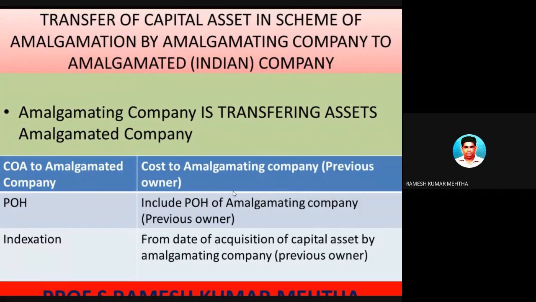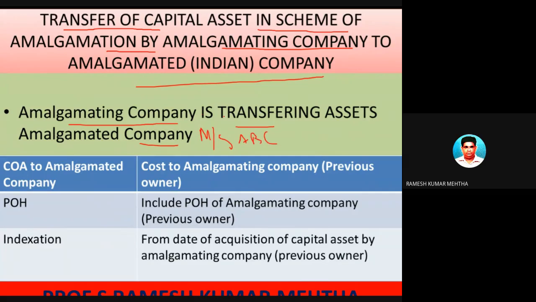Now we are going to talk about another situation: transfer of capital assets in a scheme of amalgamation by the amalgamating company to the amalgamated company. We will not go into what an amalgamating company is. I will give a small example. Messrs ABC Limited company is there, and there is a Messrs XYZ Limited company. I am just giving the meaning of what we are discussing.